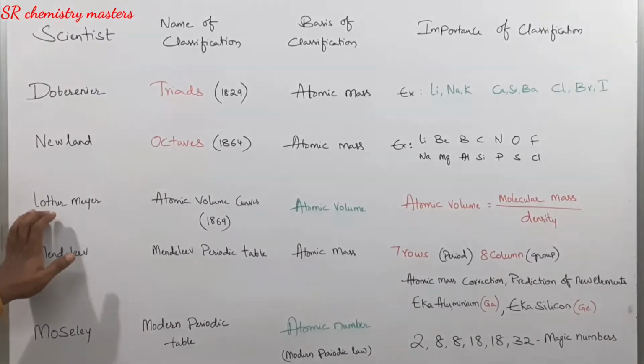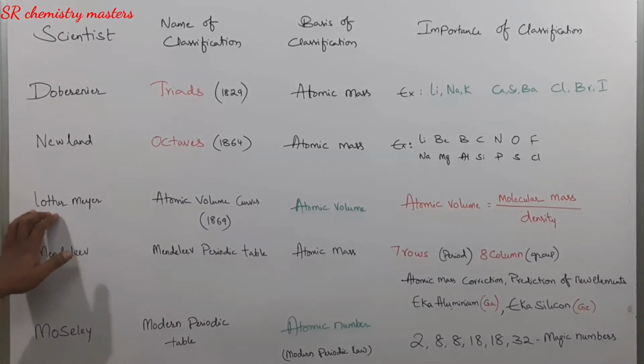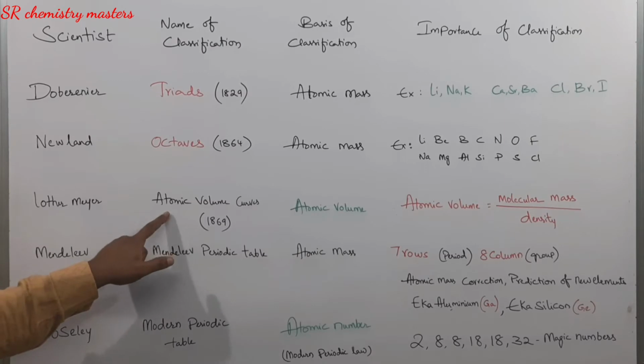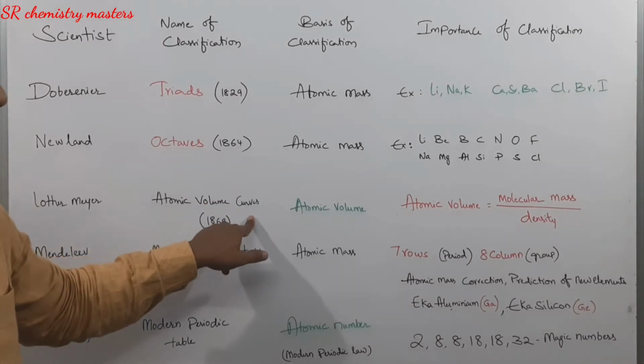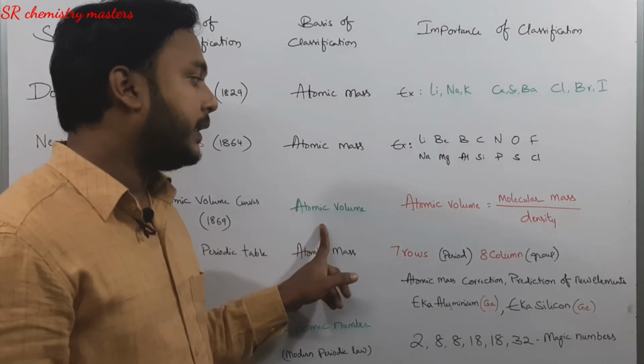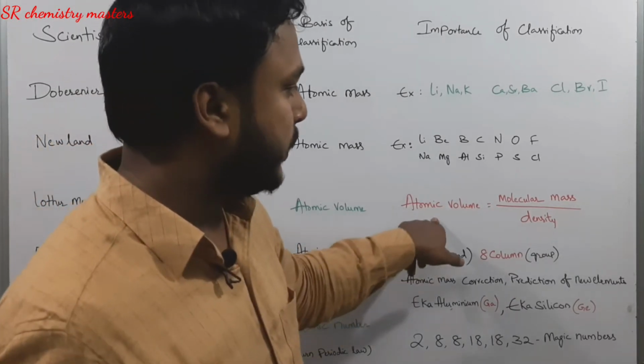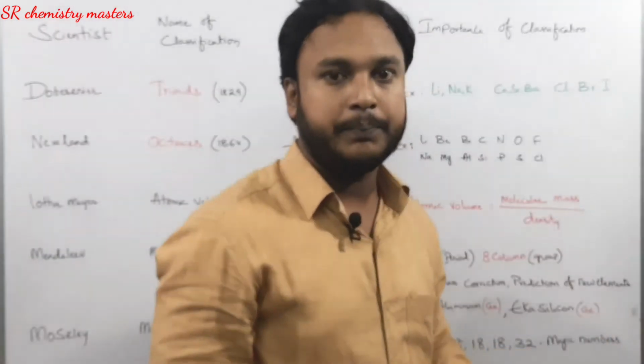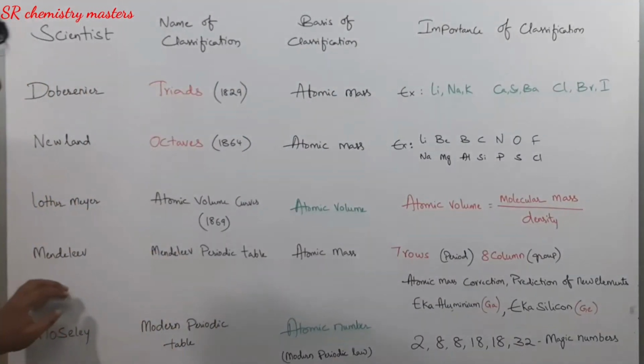Then comes Lothar Meyer. The name of Lothar Meyer's classification was atomic volume curves. He classified the elements on the basis of their atomic volume, and he considered atomic volume to be equal to the molecular mass divided by density.